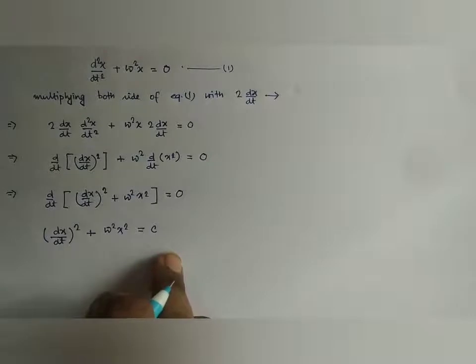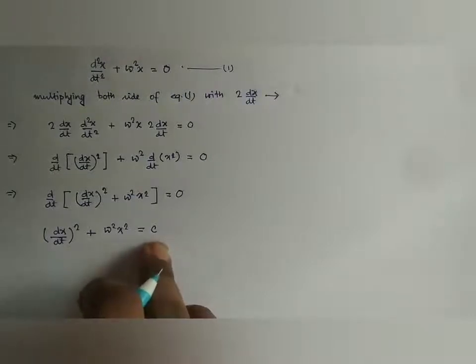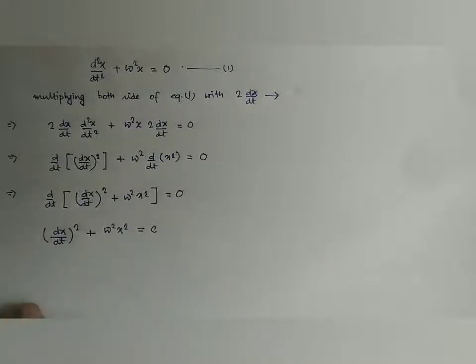From the boundary condition we can determine the value of this integration constant. And what is our boundary condition? From our earlier knowledge, if a body is executing simple harmonic motion, its velocity is 0 at its maximum displacement from the equilibrium position.